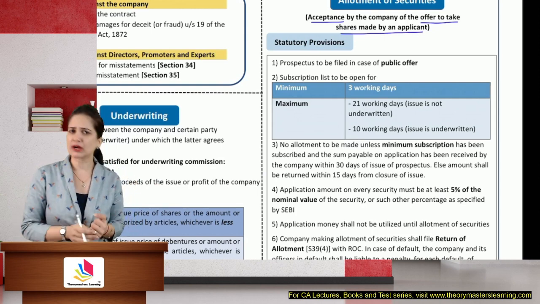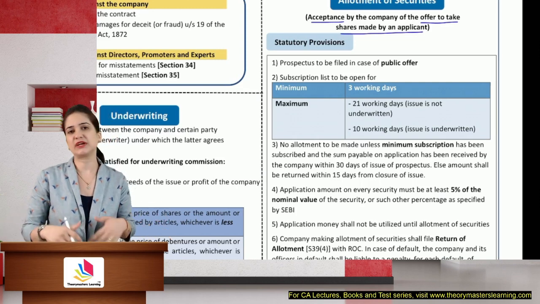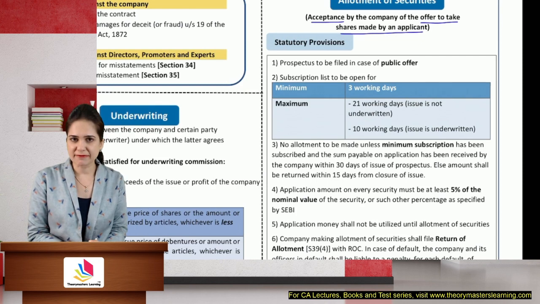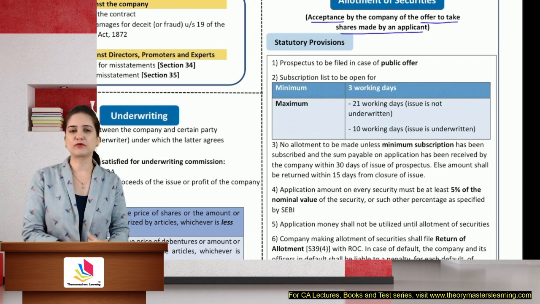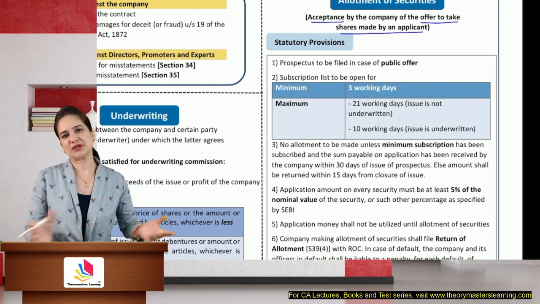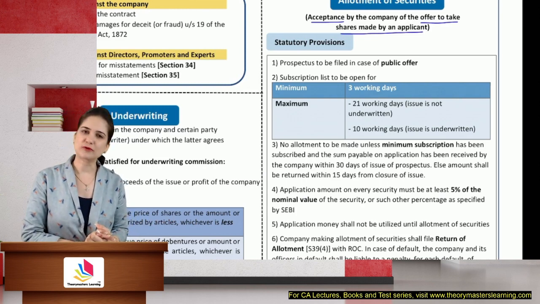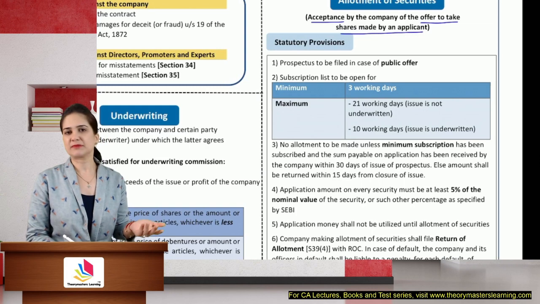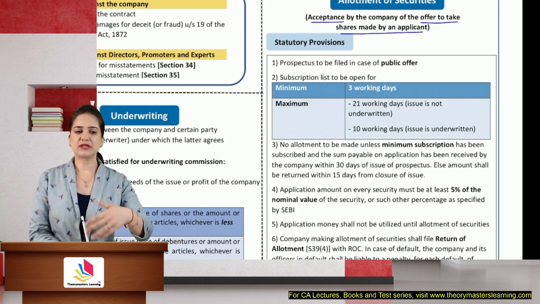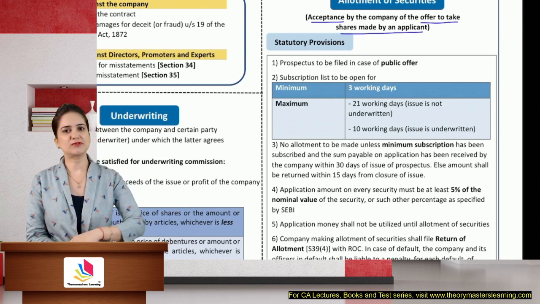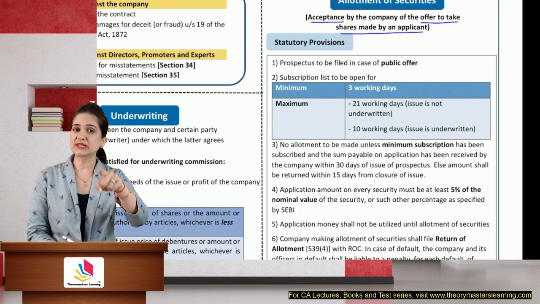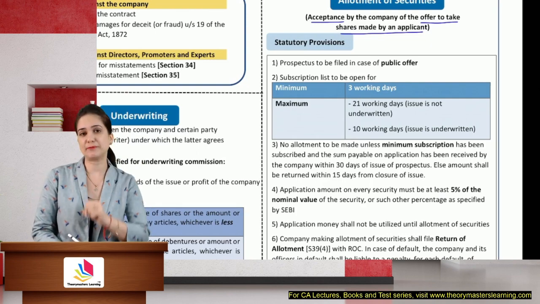So you may have applied for 100 shares, but because of oversubscription, we can give you only proportionate. So yes, in that case, the company can escape from that particular provision if they write in the application form that we will allot shares on proportionate basis in case of oversubscription. Then it must be as per the conditions. If the offer is conditional, acceptance will also be with those conditions. So these are general provisions not asked in the exam. What is asked are statutory provisions.